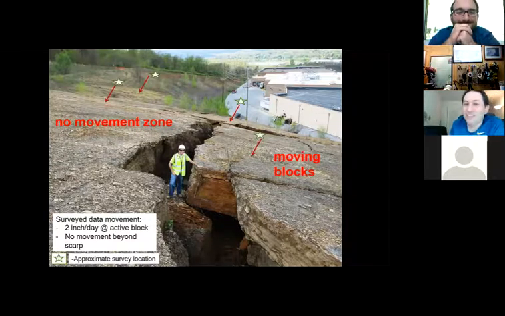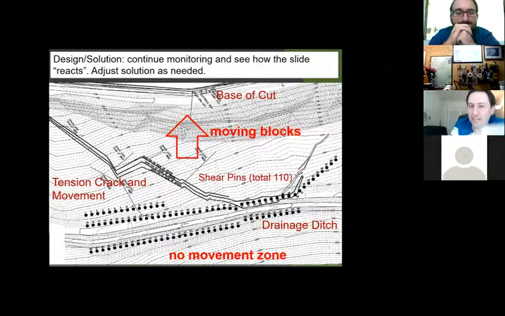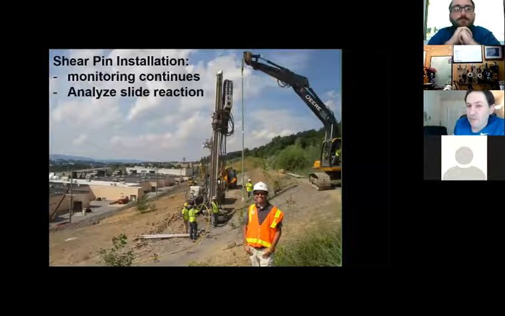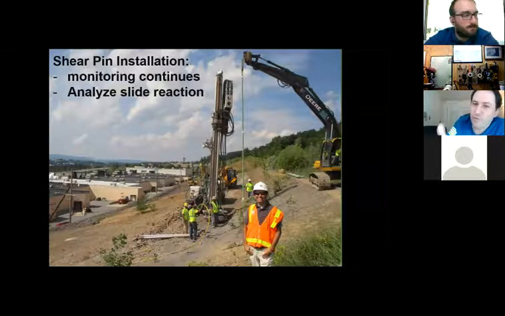So we couldn't. That's the reason that we ended up changing gears. This is a schematic of the design. We forgot about the buttress that we were putting, and we designed these shear pins, a total of 110 pins, that we put on the part that was stable. Again, my intent in this presentation is not to talk about these pins, but just to say we implemented this, we instrumented, we saw how it reacted. If you want to know more about the pins, I can talk for hours, but you can also look at that paper.